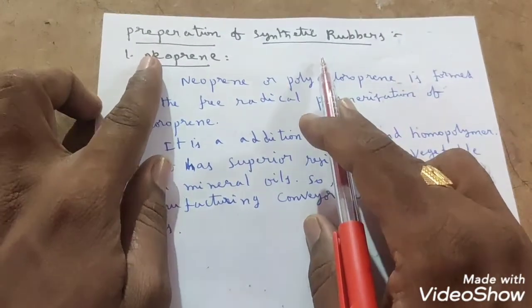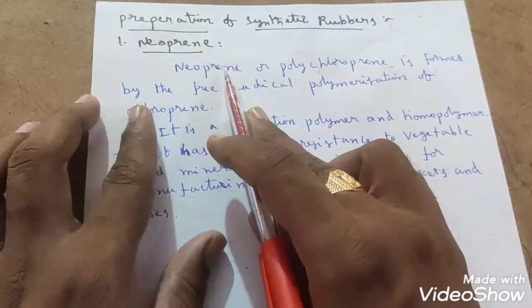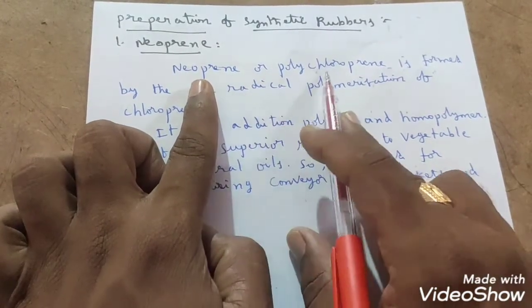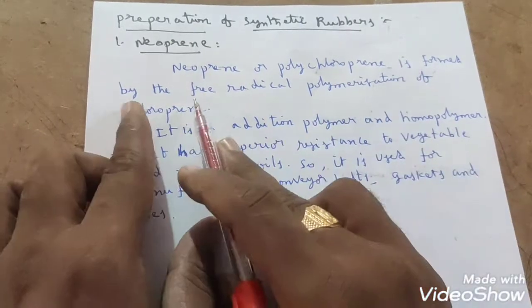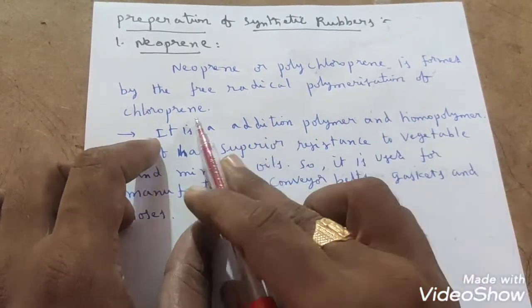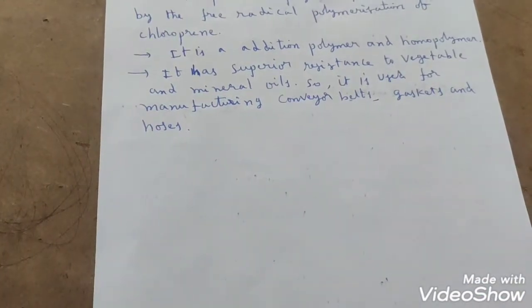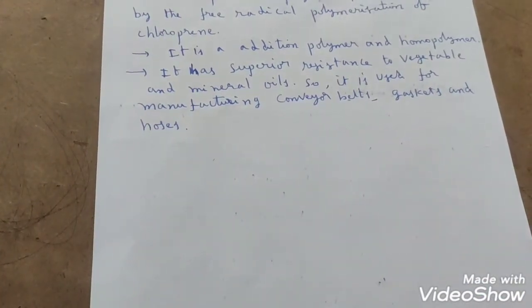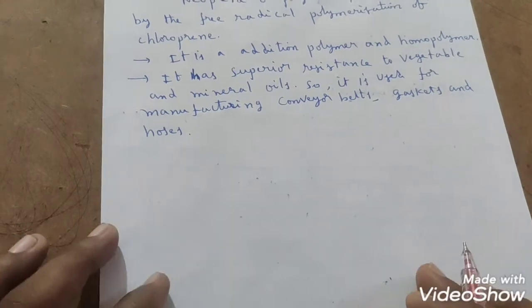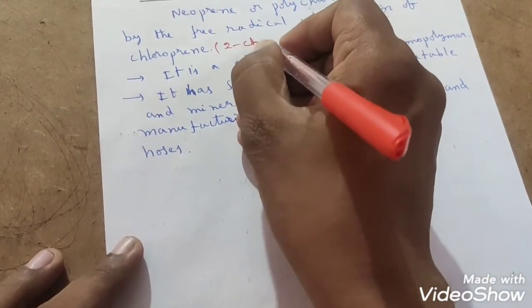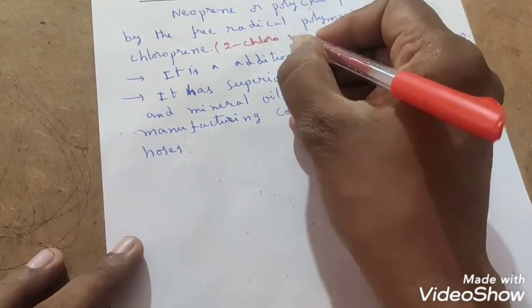Preparation of some synthetic rubbers. The first one is neoprene. What is neoprene? Neoprene or polychloroprene is formed by the free radical polymerization of chloroprene. What is chloroprene? Chloroprene is nothing but 2-chloro 1,3 butadiene.